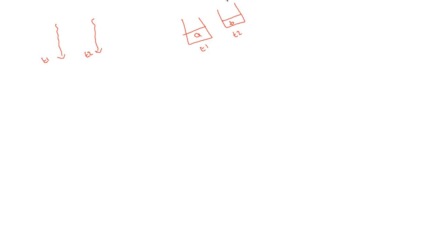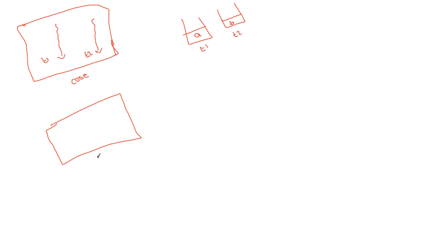Now, what is liveness? Liveness is simple. Suppose my processor is a single processor or a multi-core processor, you can take anything. Take CPU 1 and CPU 2.